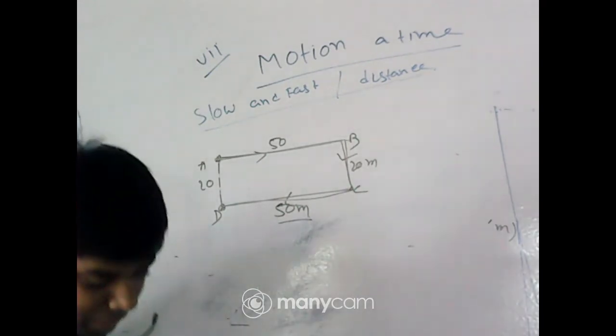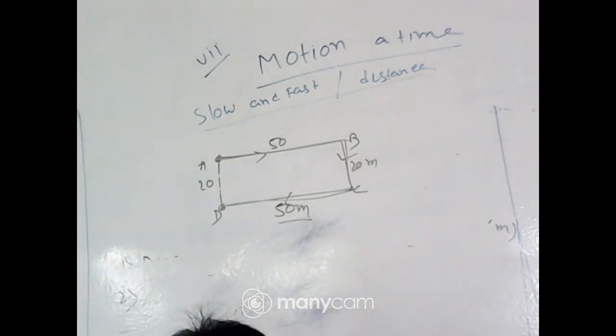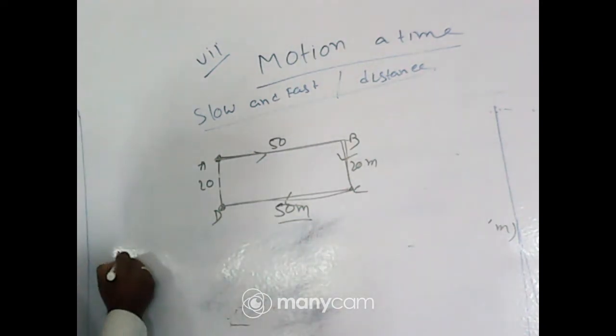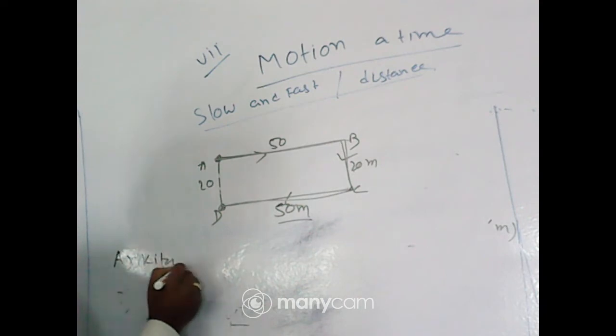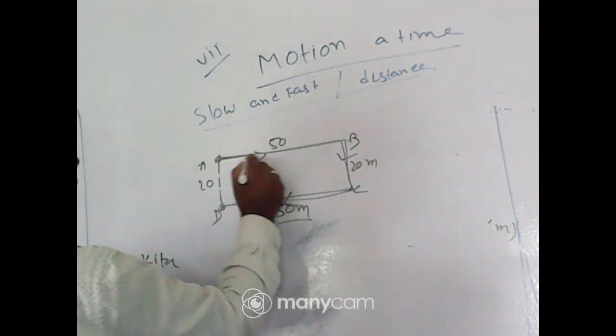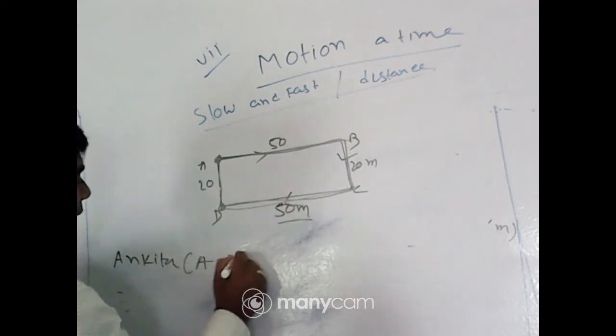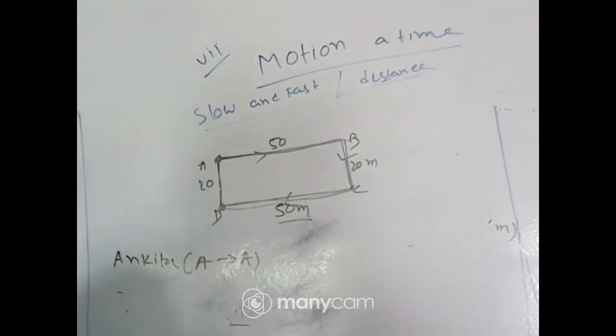Next students, Moinak, okay, Moinak has run. Ankita Hajra starts moving here and she stops at point A, A to A. What distance has she covered?